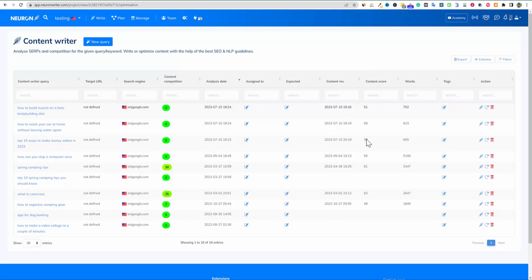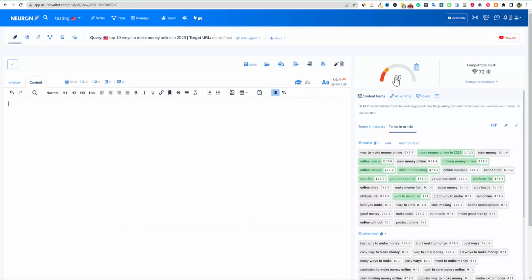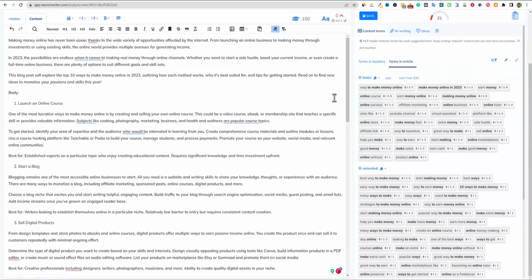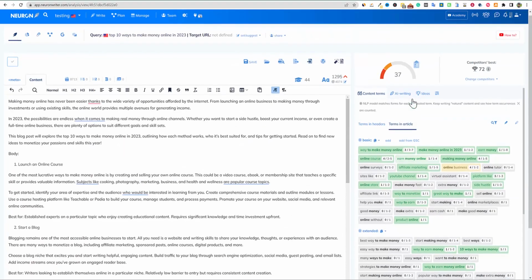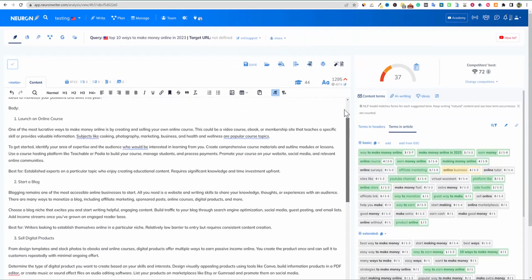We're going to come and check this out. And I'm just going to go to this right here, and I'm going to let it reset. Okay. And I'm going to go ahead and paste the article inside there. And I don't know if the fact that it doesn't have any H2s or anything like that is going to impact the score or not, but we have a 37 right there.